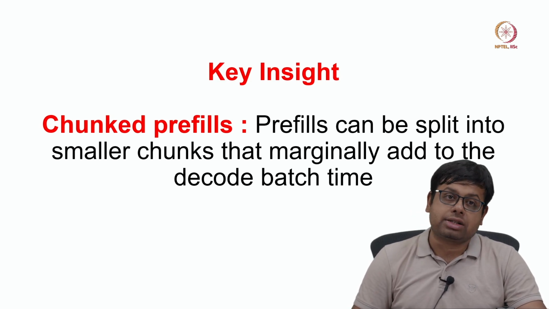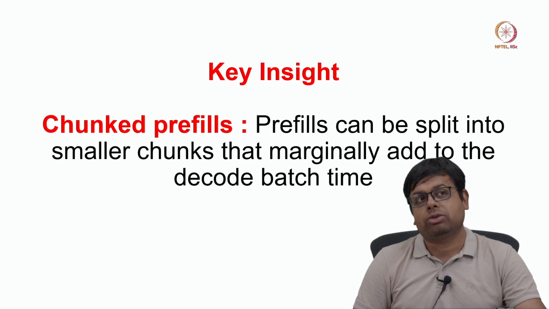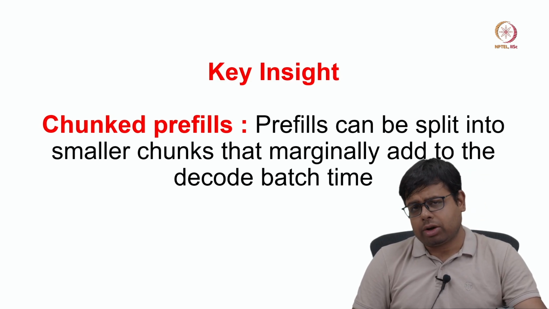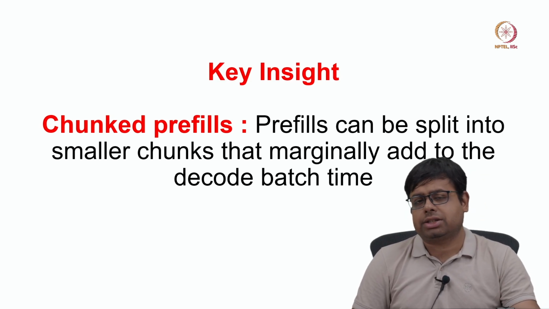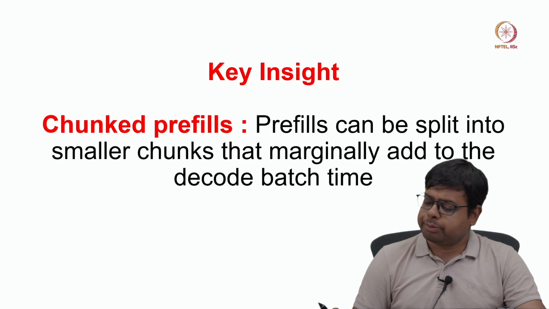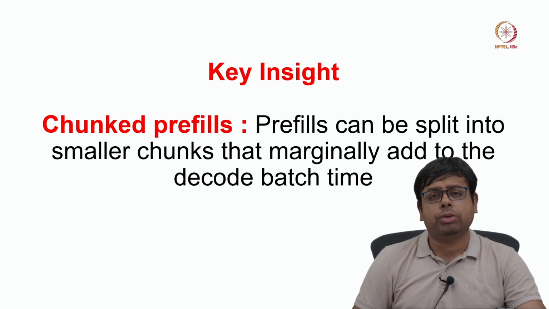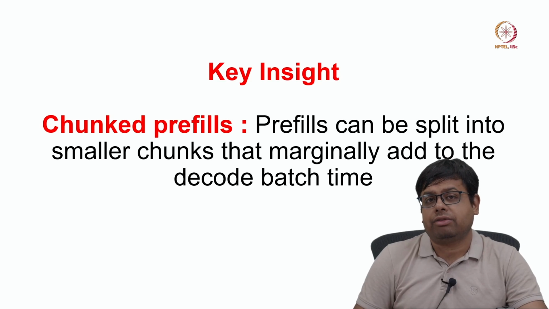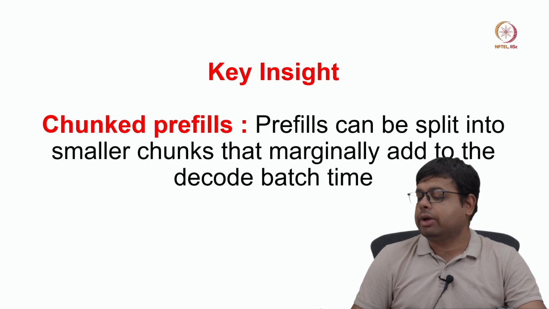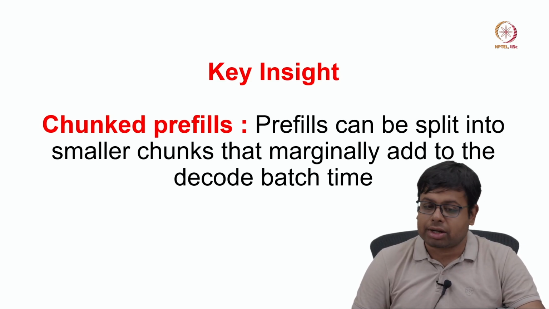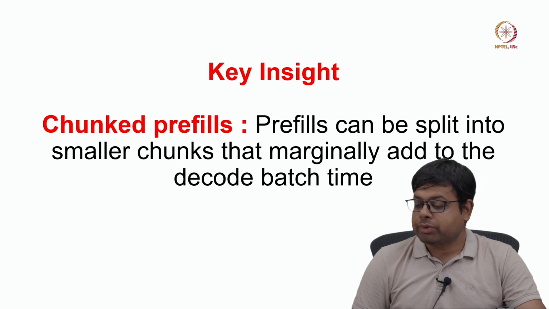If we prioritize the decode, then the time between tokens will be lower, the decoded tokens will be generated at a higher rate, but since we are stalling the prefill, we will have fewer queries per second. Now we can mix prefill plus decode, but that also does not help, right.